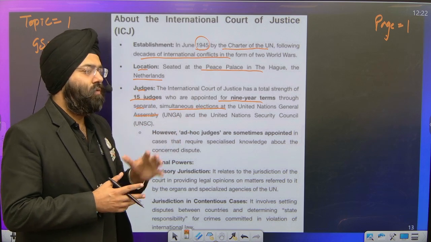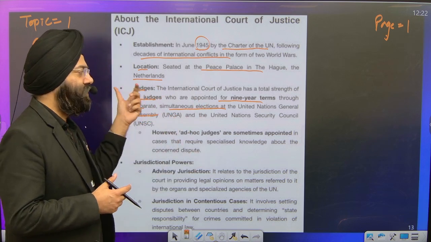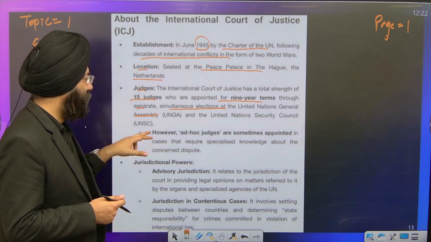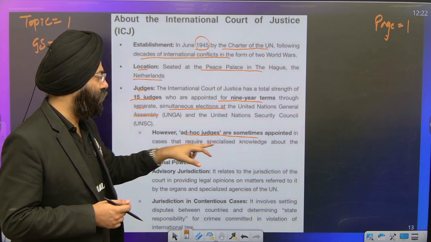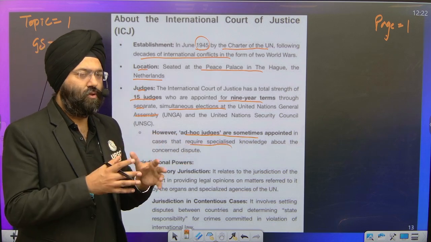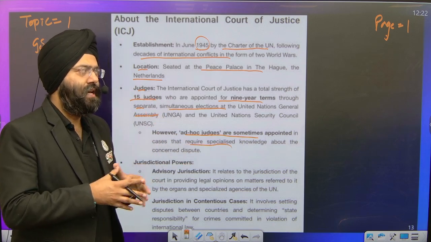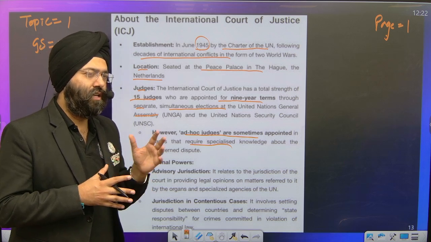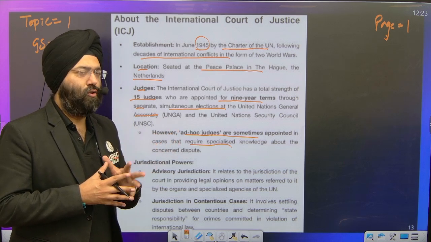They are appointed for a tenure of 9 years, and the strength is 15 judges. Next, however, ad hoc judges are sometimes appointed that require specialized knowledge, because those 15 judges appointed might lack the specialized knowledge, where these ad hoc judges come and play an important role.